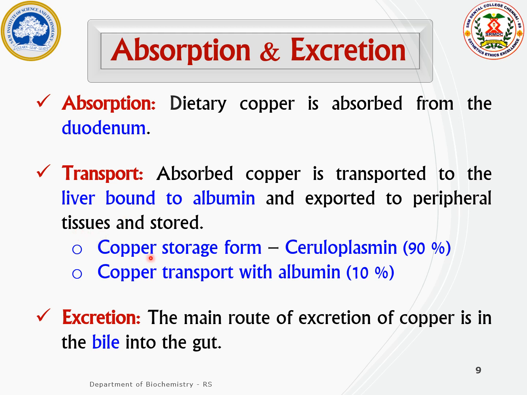The storage form of copper is ceruloplasmin. So 90% of copper is available in the body as a stored form, that is, as ceruloplasmin. And 10% is found bound to albumin, which transports it to the various peripheral tissues. Excess copper is excreted mainly in the bile.